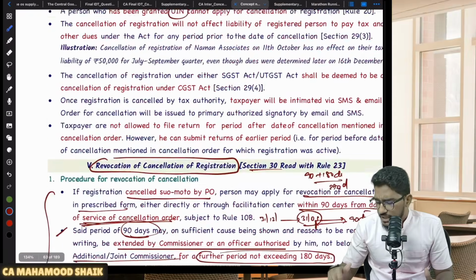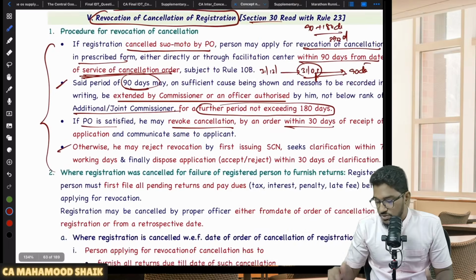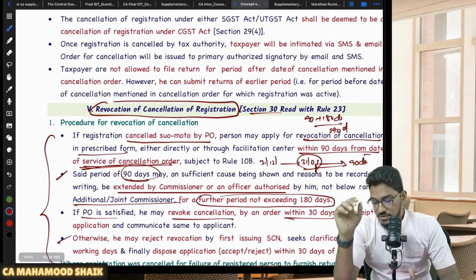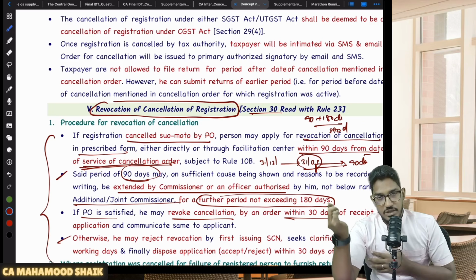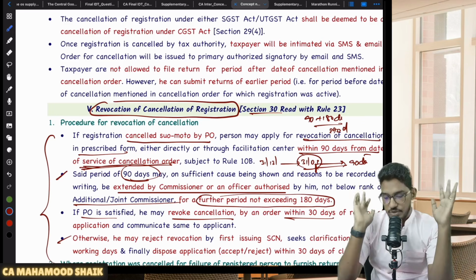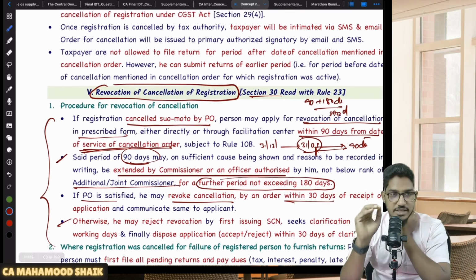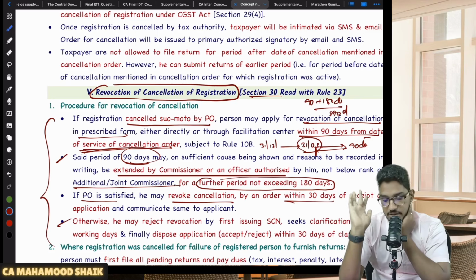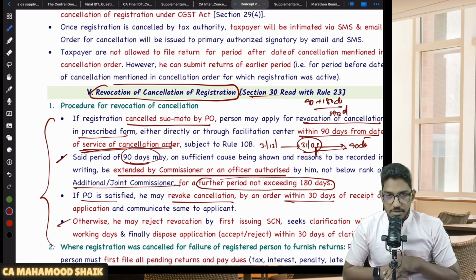Clear? Next, there is some information regarding pending returns and so on. You can keep this aside on hold. So this is mainly regarding revocation. Mainly they ask this question on the time limit: within what time limit you have to submit an application for revocation of cancellation. So that time limit is very important. Initially 90 days, thereafter 180 days can be extended. Understood? Right. So with this, I want to put an end to the registration chapter.